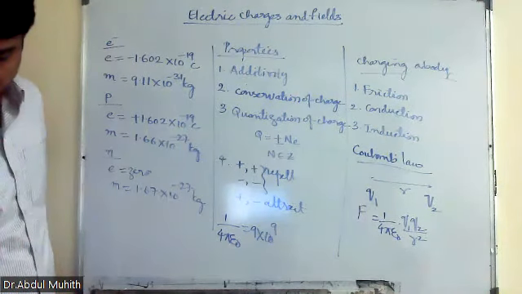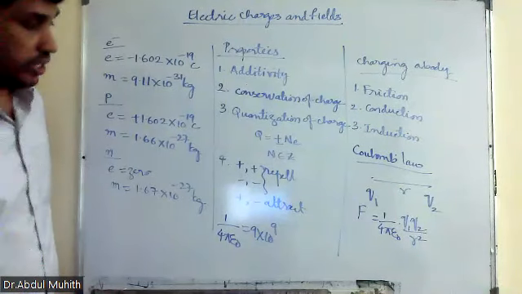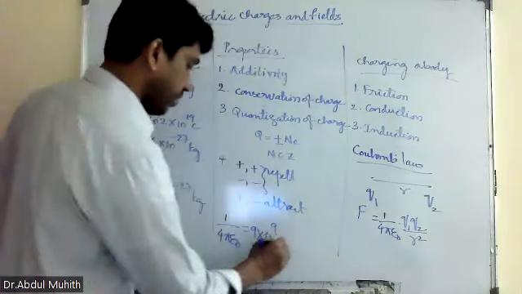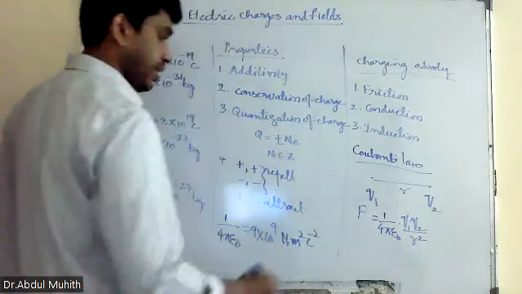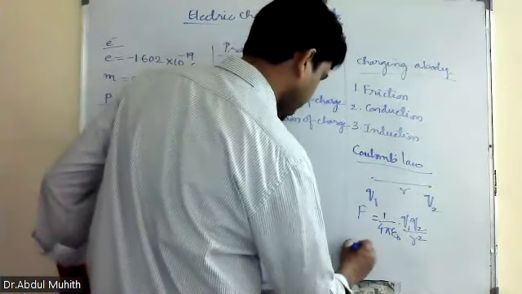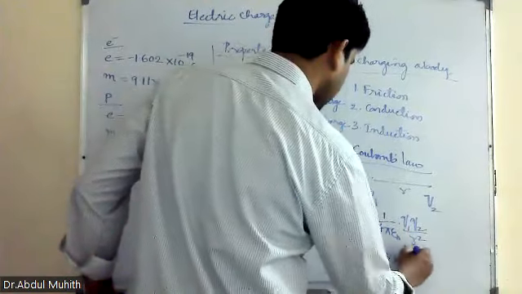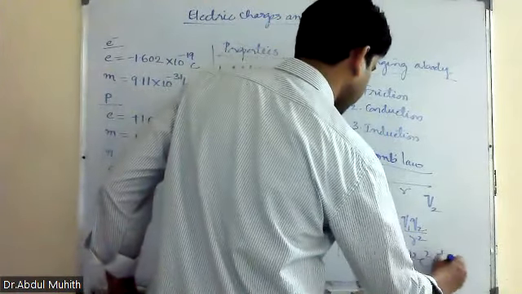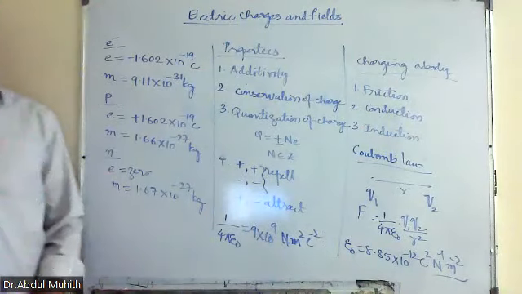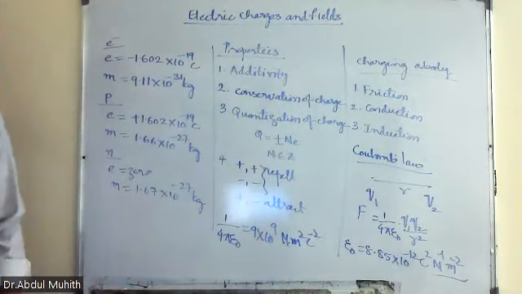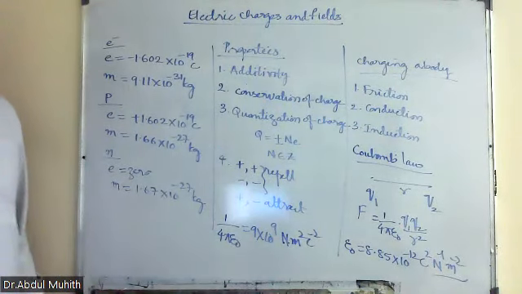So 1 by 4 pi epsilon 0 value is 9 into 10 to the power of 9 Newton meter square per Coulomb square. And the epsilon 0 value is 8.85 into 10 to the power of minus 12 Coulomb square per Newton meter square. That is the value. Very good. We will see the remaining tomorrow. Clear?